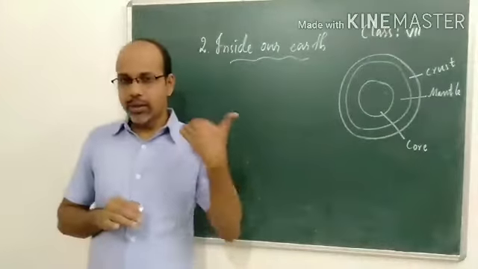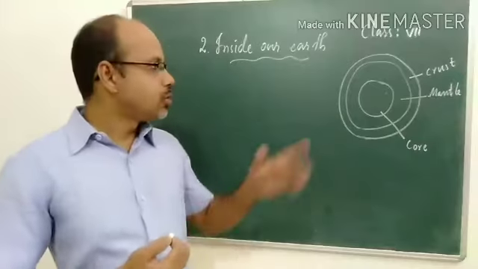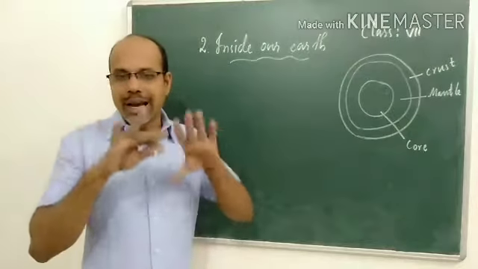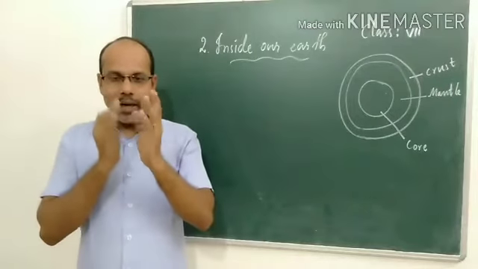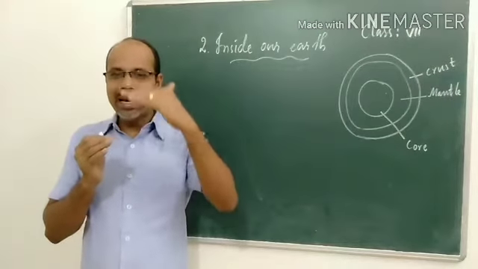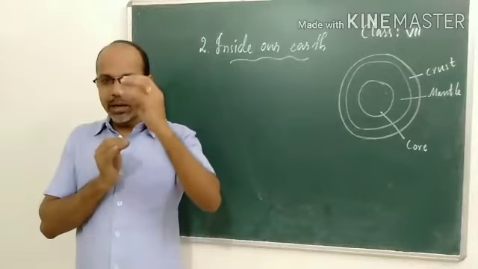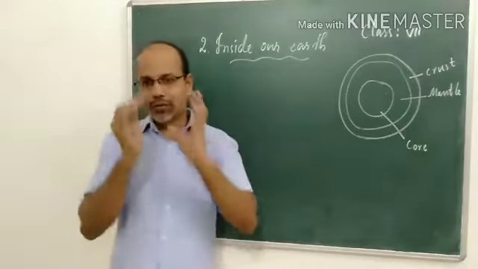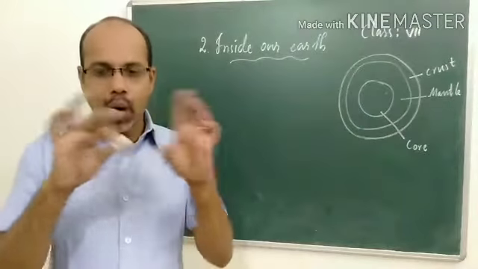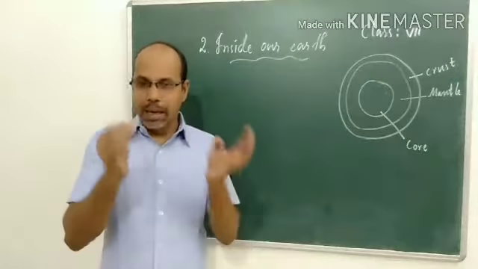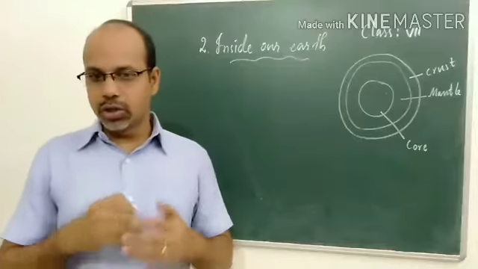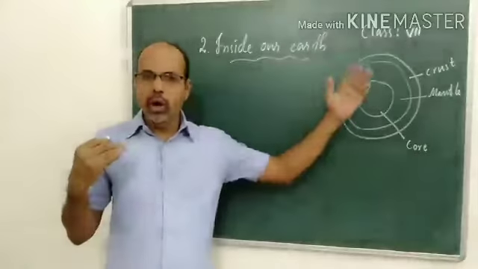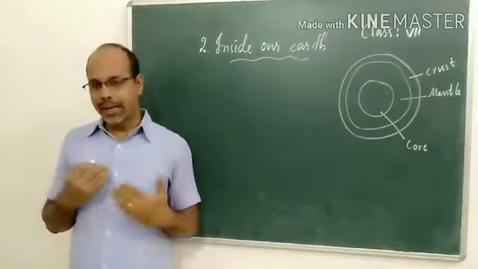What is the earth made up of? The interior of the earth is just like an onion. We have seen an onion. When we cut an onion, we can find there are many layers. Onion is made up of many layers of skin; when we remove one skin, again there is a similar skin. Like that, the earth is also made up of three main layers.